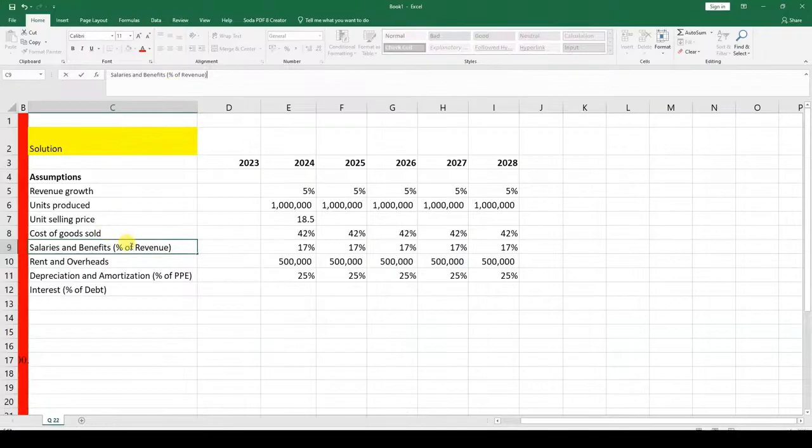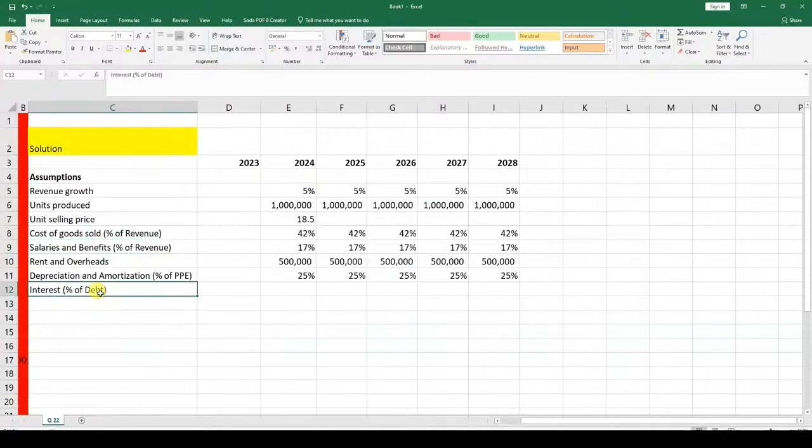And this should also be the same, so this item should be copied. Percentage of revenue, close the brackets.